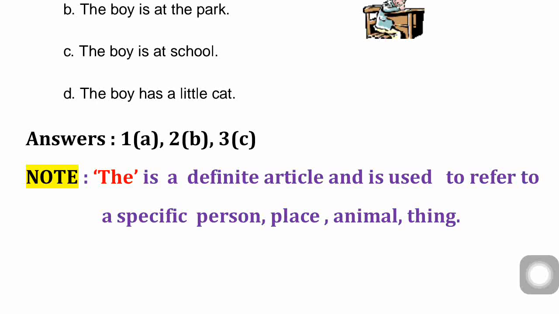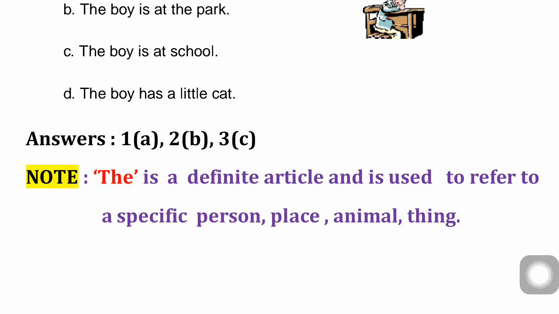And one more thing I want to say here. You will pronounce "the" as "thuh" when it is before a consonant. But you will pronounce it as "thee" when the word is starting with a vowel sound. Okay.